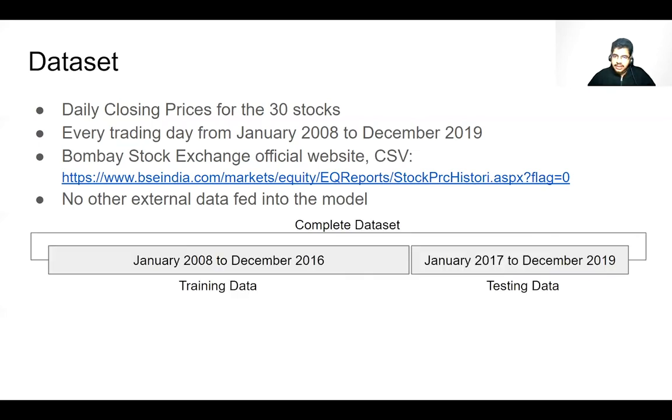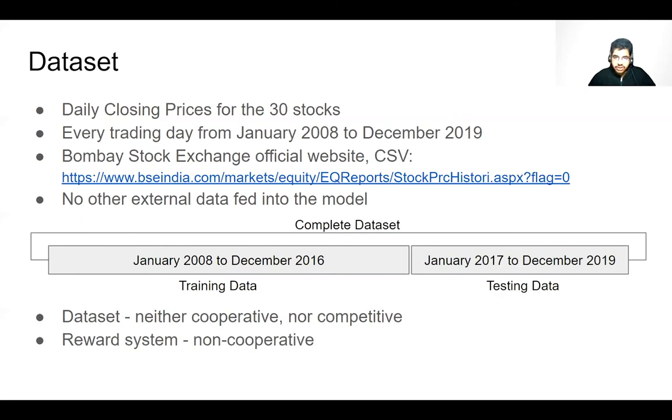We divide our dataset into training and testing data as shown. We note that inherently the data itself is neither cooperative nor competitive, but it is our reward structure that makes the environment non-cooperative. There is no further pre-processing done on the data.